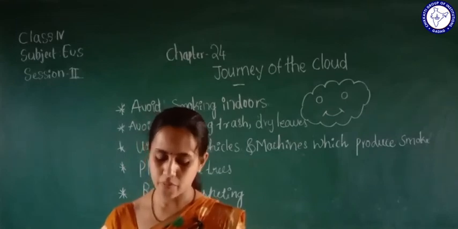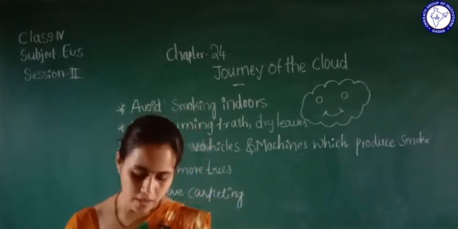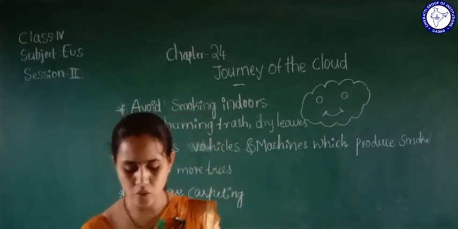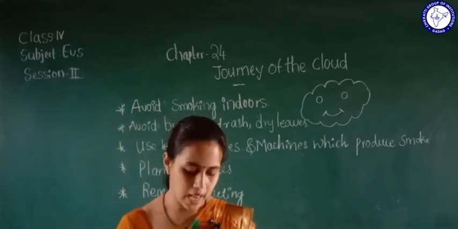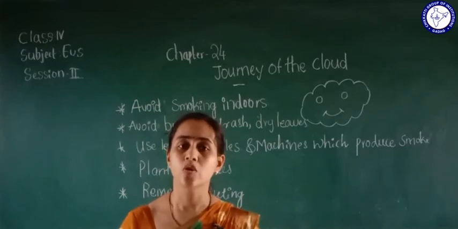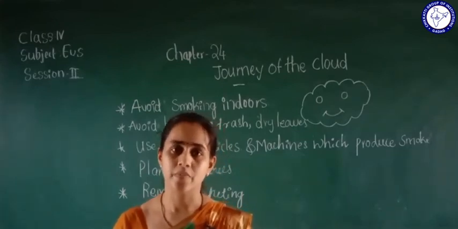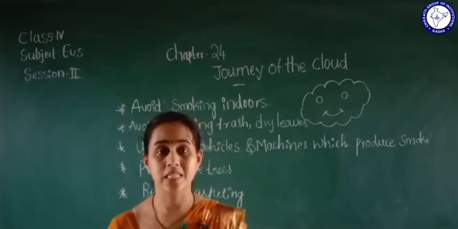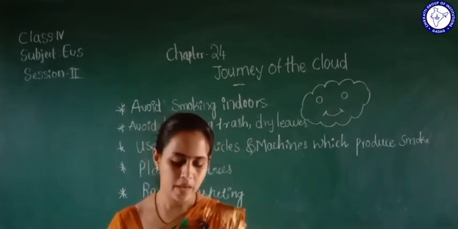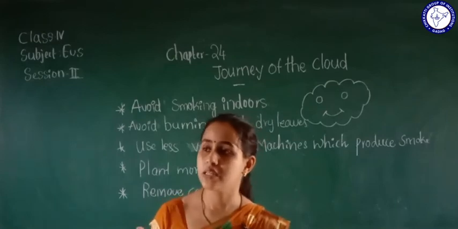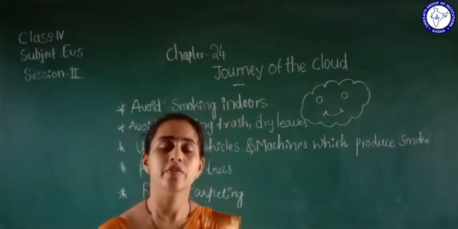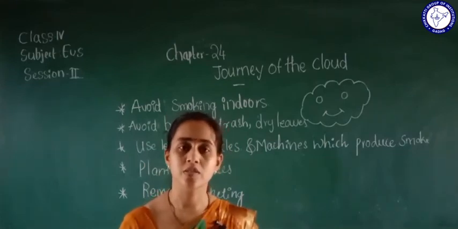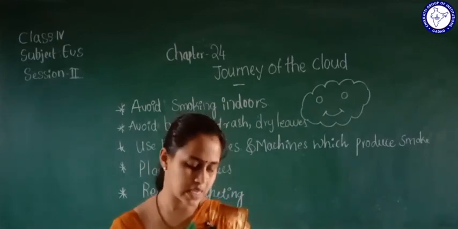Inhaling polluted air causes diseases like tuberculosis and asthma, right? When you are taking in all the dust, it will make you sick. We are inhaling that polluted air, so there is a possibility of getting diseases like asthma and all.